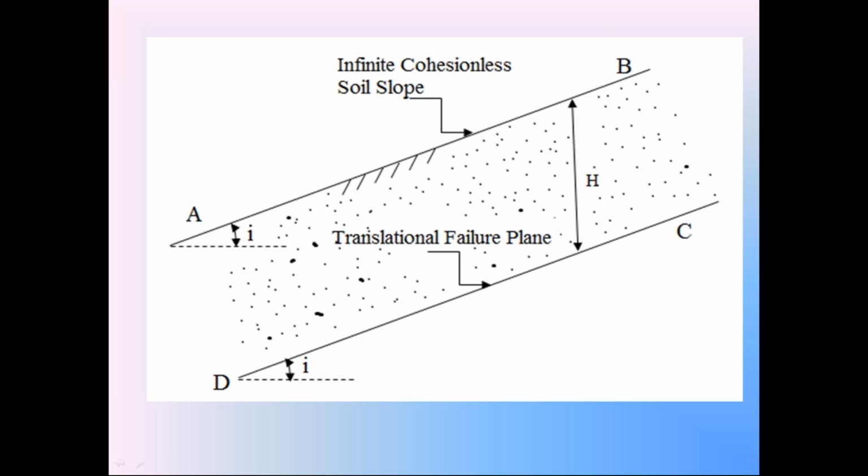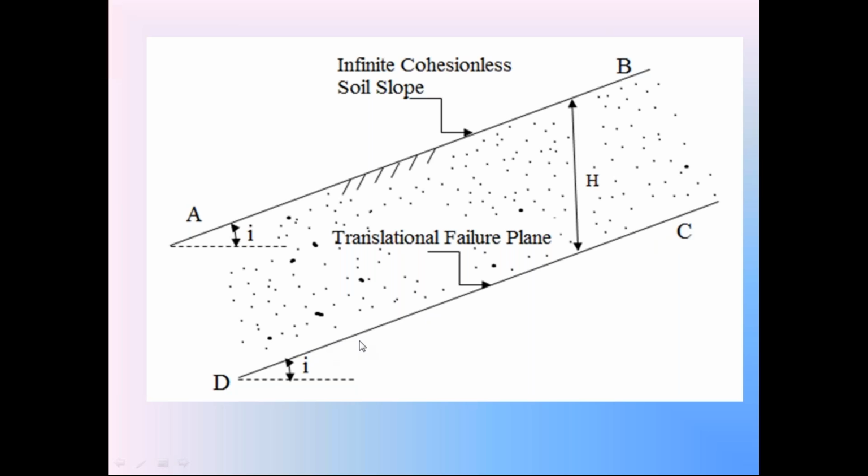So in this image, we have two lines. One is AB, the next one is CD. AB is the infinite soil slope. CD is the failure surface, the critical failure surface. About the surface CD, we assume this infinite soil slope is subjected to failure. We know that in translational failure, the critical failure surface is a plane surface, indicated by the straight line CD.